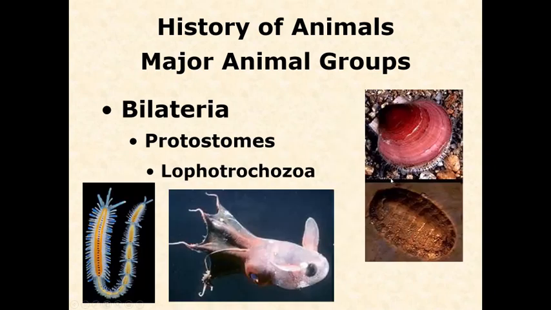Okay. The next major group of bilateria that you need to know are the protostomes. And within the protostomes, there are two major groups also that you need to know. Okay, so within the protostomes, we have the Lophotrochozoa. Isn't that a great name? There's not really a common name for that. It includes mollusks and the segmented worms. There are some other groups also, but mollusks and segmented worms are part of the Lophotrochozoa.